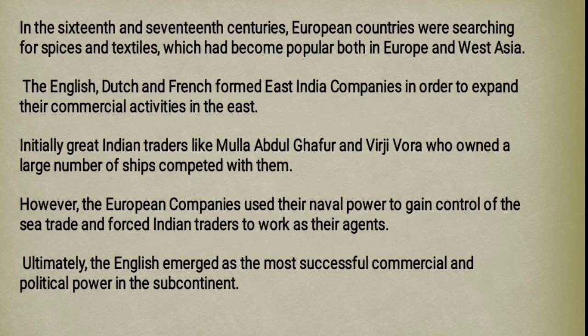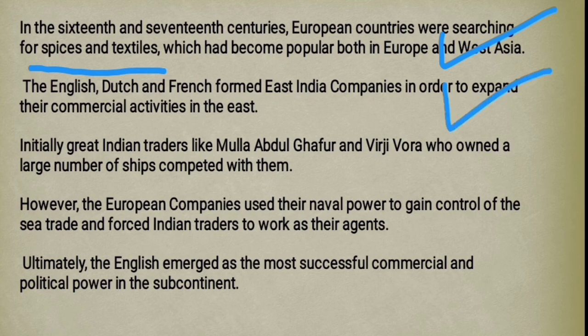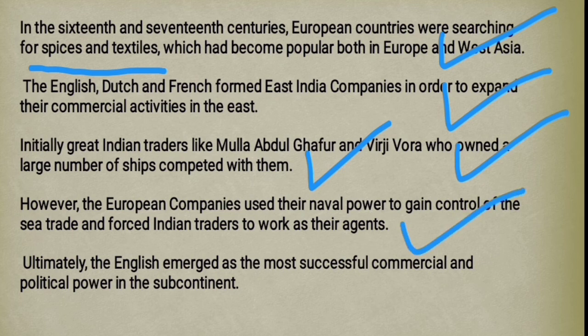Number 1, in the 16th and 17th century, European companies were searching for material, specially spices and textile. Next, they made their companies like the East India Company, Dutch East India Company, French East India Company. Some Indian traders, like Maulana Abdul Ghaffar, Mullah Abdul Ghaffar and Virji Vora, did some competition with them, but they failed, because the Europeans were using their naval power and had huge resources.